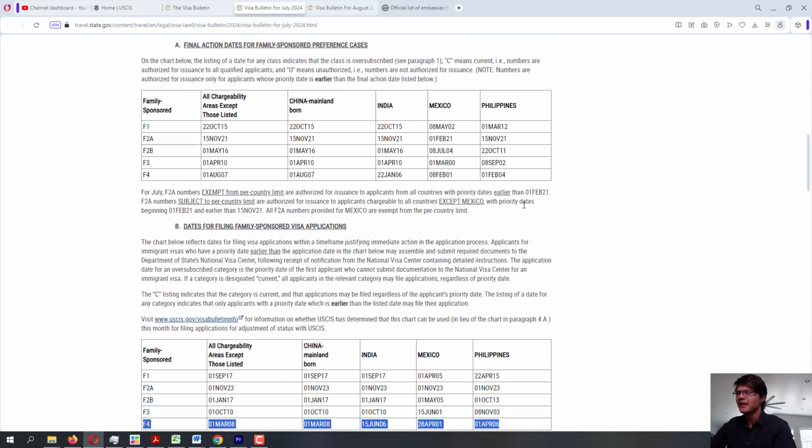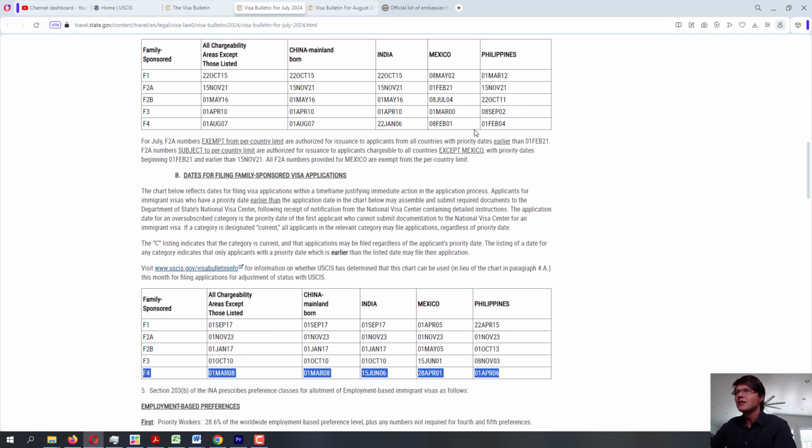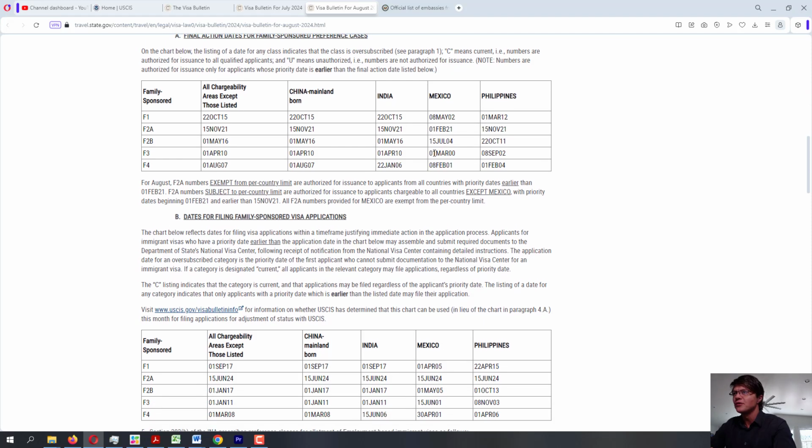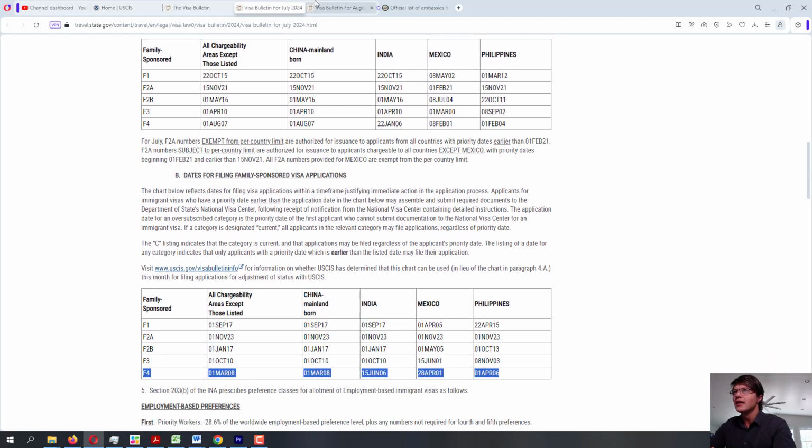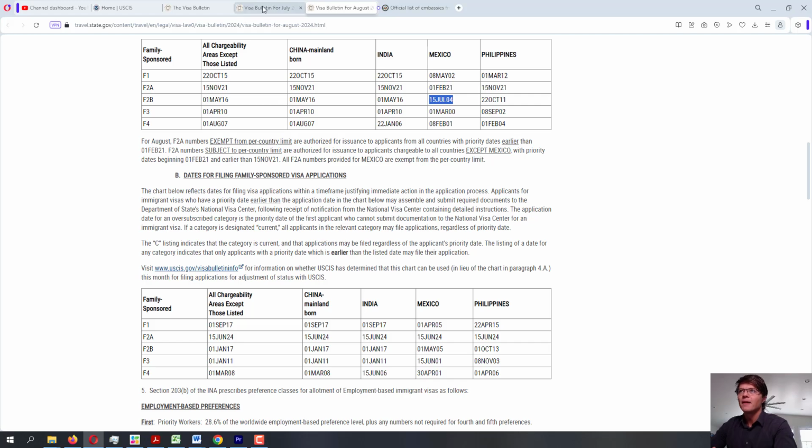Was there any movement? Yeah, there was movement for Mexico, and that was 15 days. Actually, no, it was 7 days for Mexico. This is it. This is what I'm talking about for the F2B category, and that's really it. So that's the availability of the immigrant visas. That's the backlog. So unfortunate.